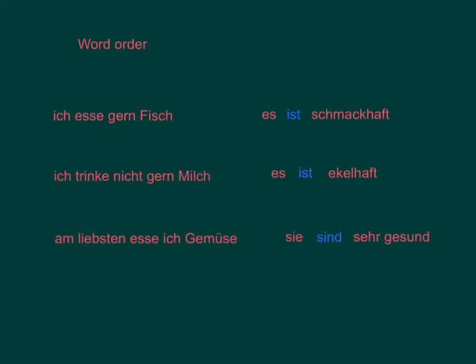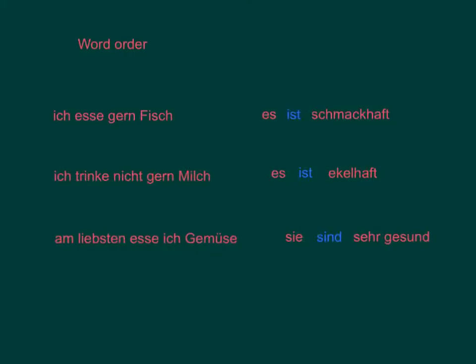Today we're going to look at a new word order. Let's just recap. On the left-hand side you can see 3 sentences. The first 2, ich esse gern Fisch and ich trinke nicht gern Milch, they use word order 1. The third sentence, am liebsten esse ich Gemüse, uses word order 2. On the right-hand side are 3 reasons. I like eating fish, it is tasty or delicious. I don't like drinking milk, it's disgusting. Most of all, I like eating vegetables, they are very healthy.